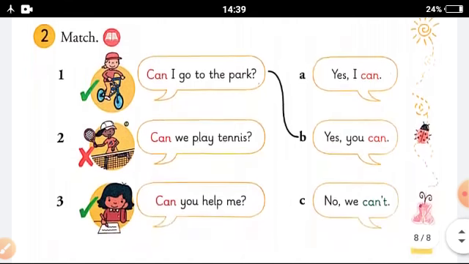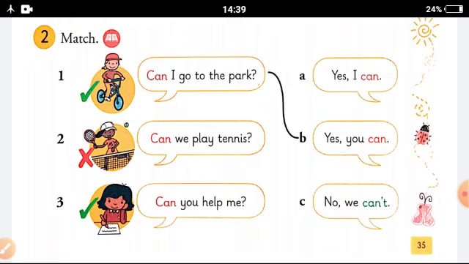Now match these. Can I go to the park? See, it has been matched with yes, you can. Can we play tennis? Here a cross mark is there, so the answer is no, we can't. See, C part, no, we can't. And then the third one, can you help me? The answer will be A part, yes, I can.